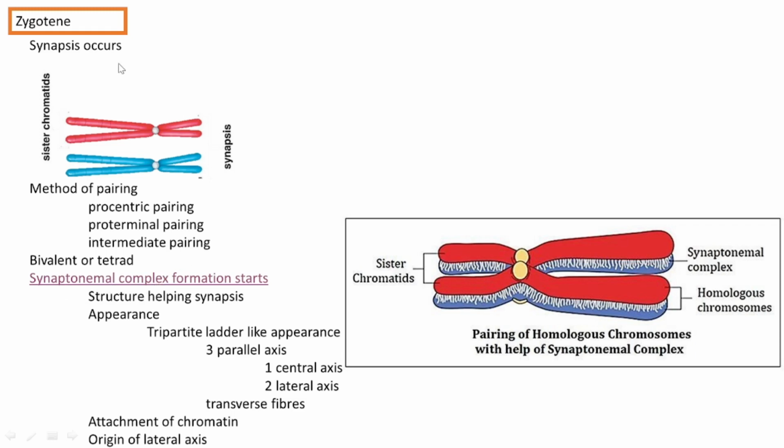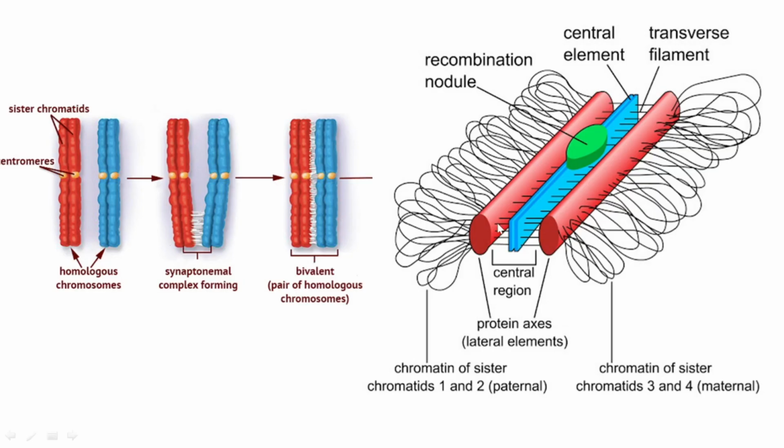So this stage is very, very important. Its appearance I already explained to you. It is a tripartite ladder-like structure. Three parallel axes are present: one central axis and two lateral axes, and one more point, the transverse fibers. I missed that point. The transverse filaments connect the two lateral elements together.